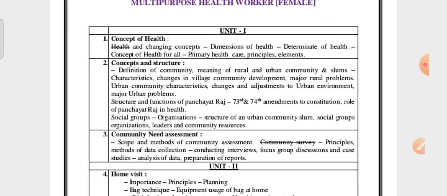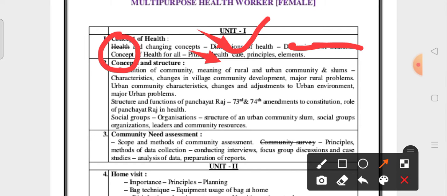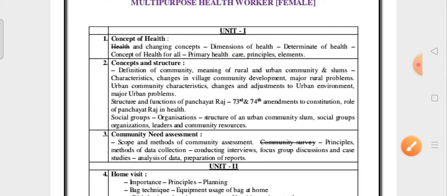In this, three partitions will be there. But what you have to write related to the topic is health. The main important topic here is dimensions of health. Determinants of health is deleted, no need to read. In this unit you have to read dimensions of health and primary healthcare services. Alma-Ata declaration, 8 elements will be there. Principles of it: appropriate technology, intersectoral coordination, participation. These topics are very important in primary healthcare services. Dimensions of health and primary healthcare services are the two very important topics.